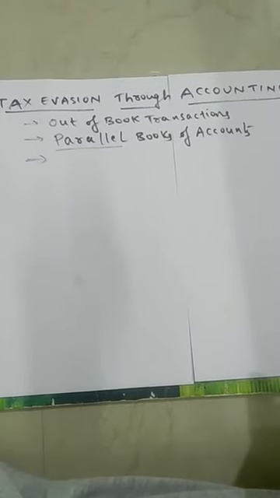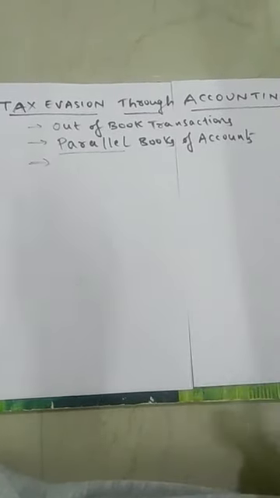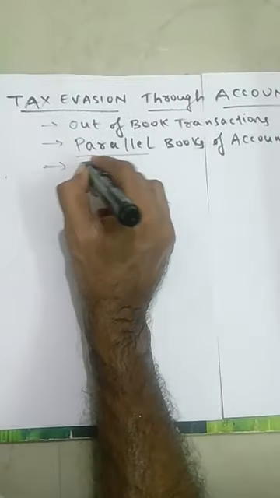But some companies maintain an accounting system and get their accounts audited by chartered accountants regularly, yet in that process they manipulate the accounts and the financial statements in a way favorable to them, with the help of auditors. This is what we are calling as